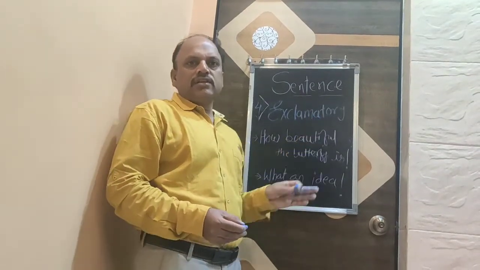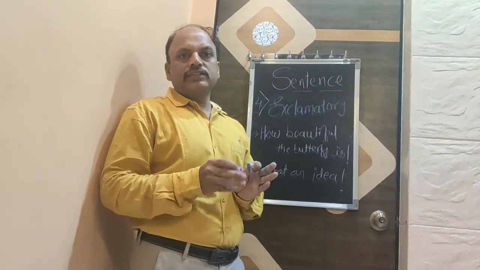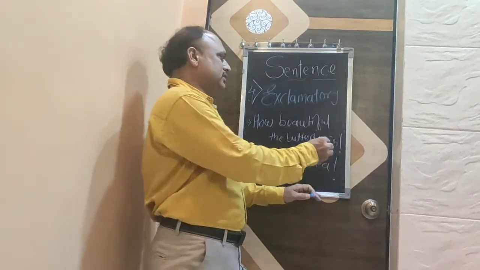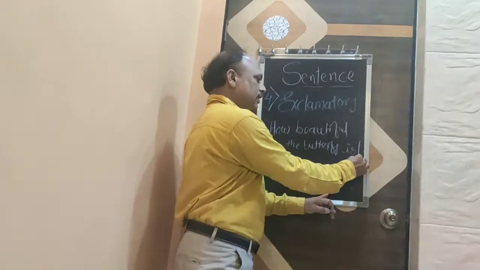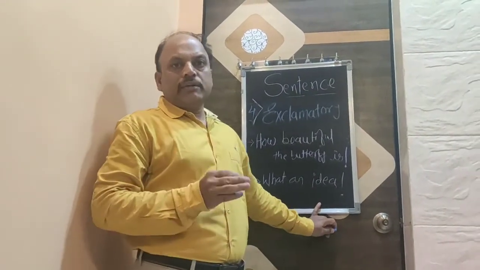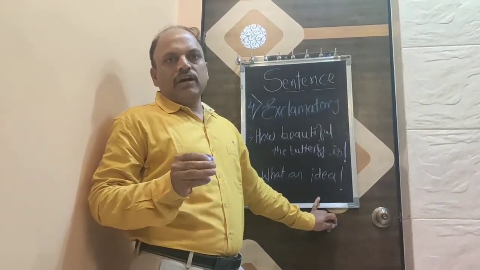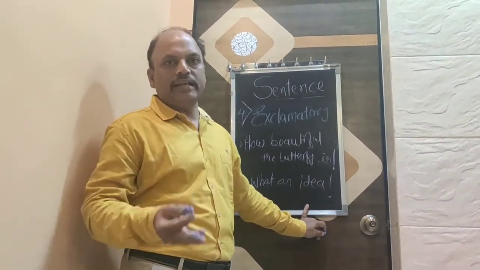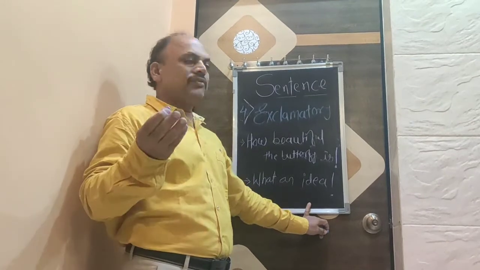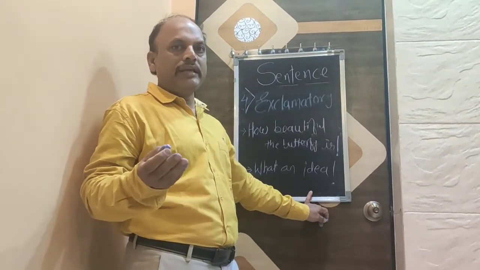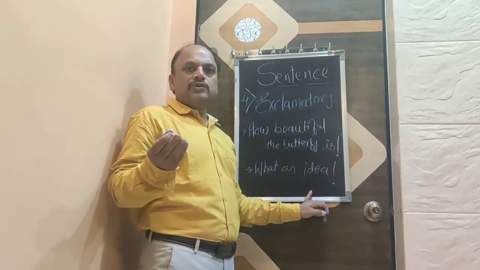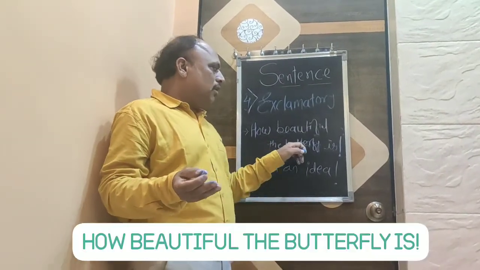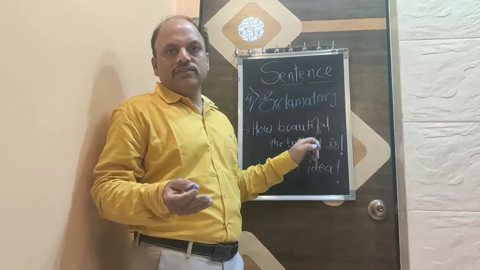In exclamatory sentences, there will be an exclamation mark at the end of the sentence. The exclamation mark is a must. Exclamatory sentences are the sentences where we express our strong feeling of surprise, strong feeling of sorrow, etc. For example, how beautiful the butterfly is.